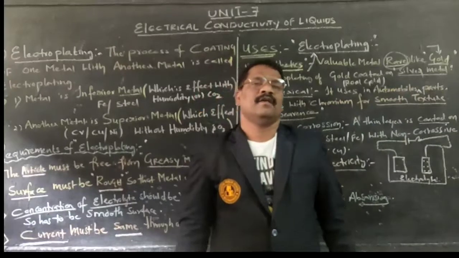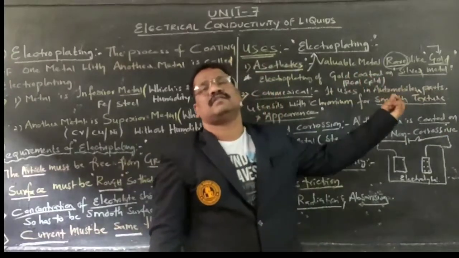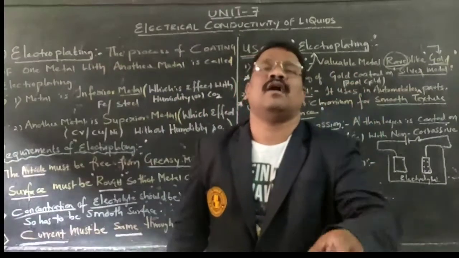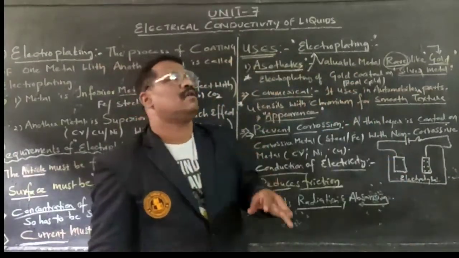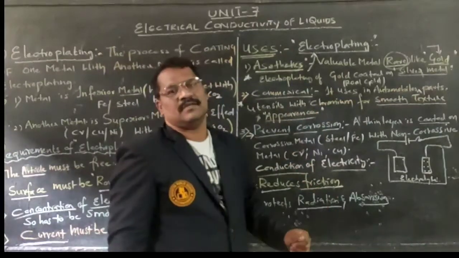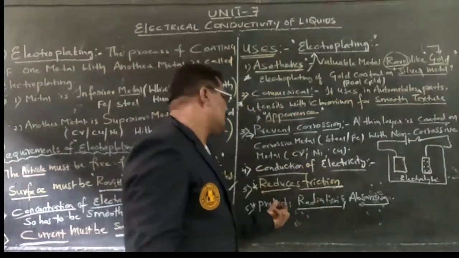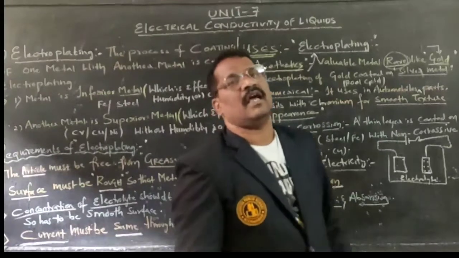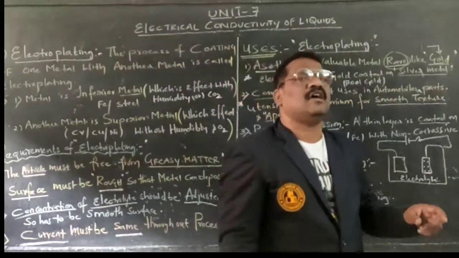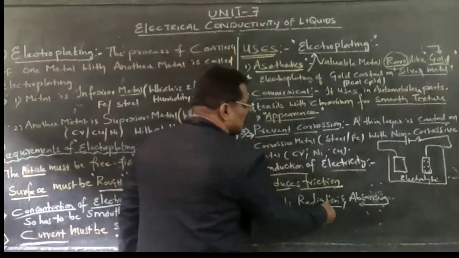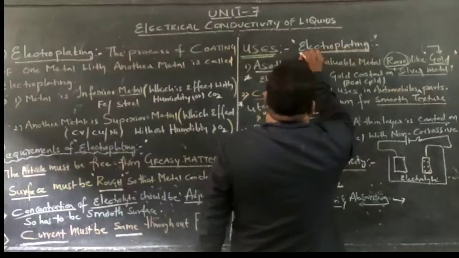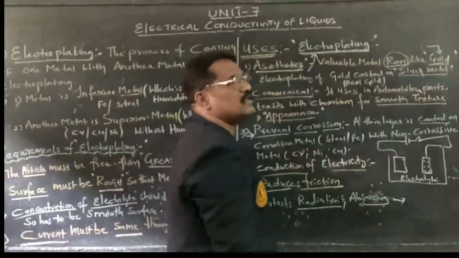With this electroplating process, as we have done for automobile parts, ornamental material or utensils, they can be protected from radiation as well as absorption. This can be done by means of one process. That process is called electroplating.